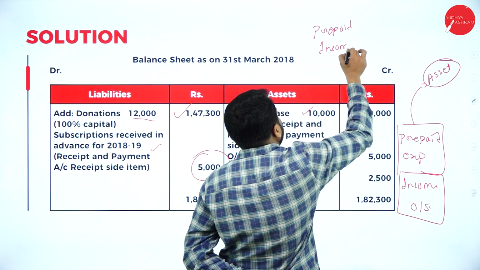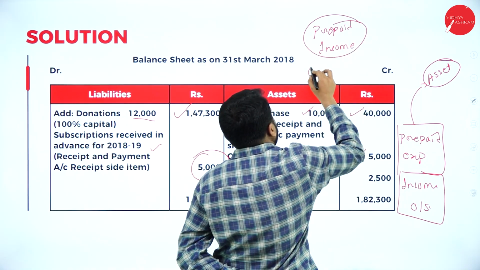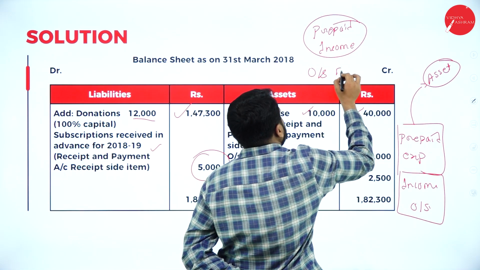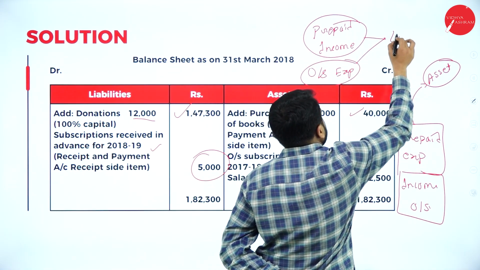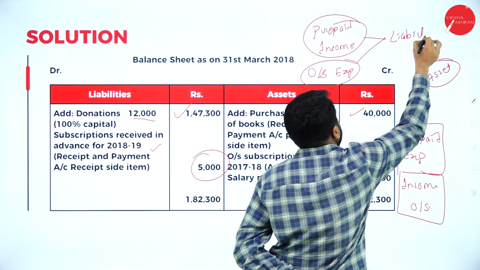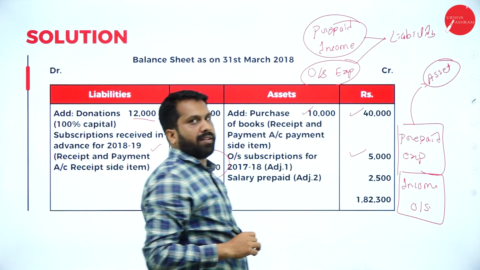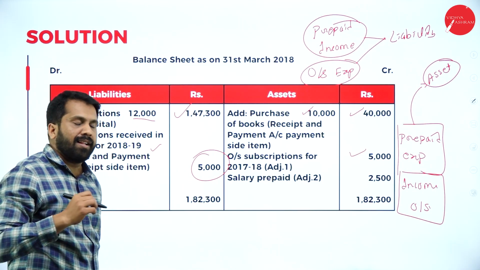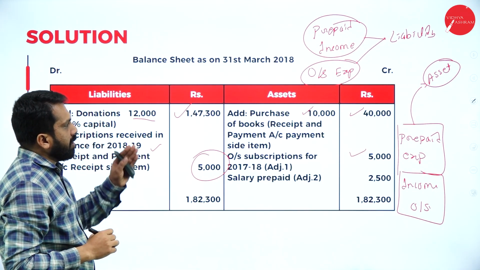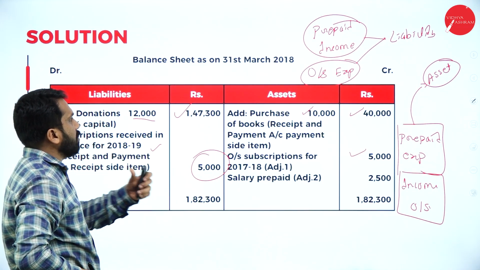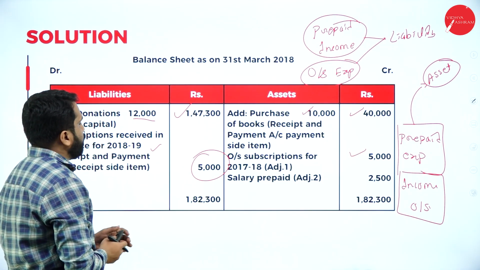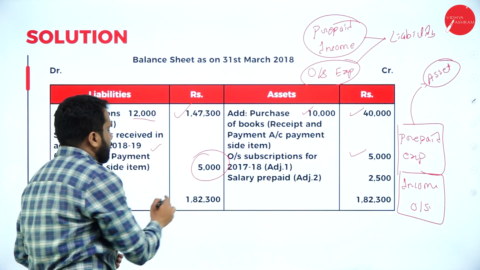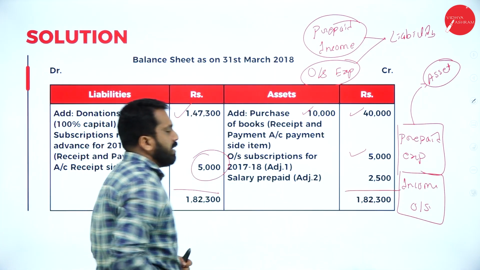Prepaid income is you have collected, or any outstanding expenses. These things comes under liability. Hope you are clear. These things comes under liability. Hope you are clear with all this. Your assets over, liabilities over, everything is completed. Now, your final answer when you total, it should be equal.